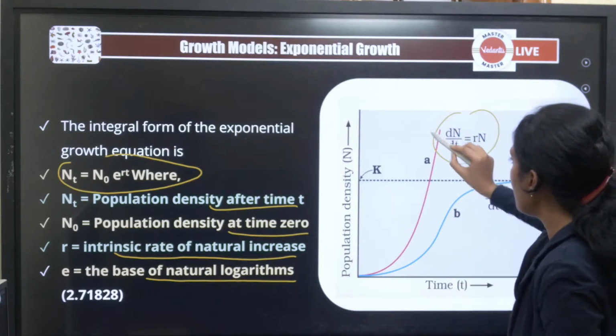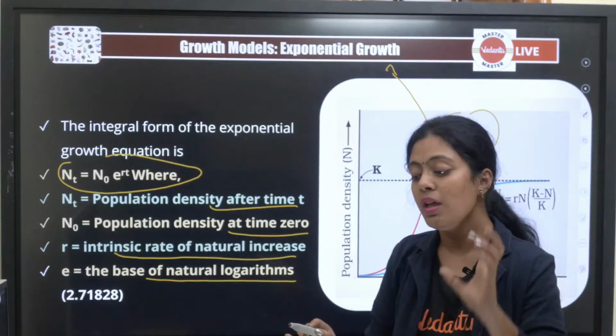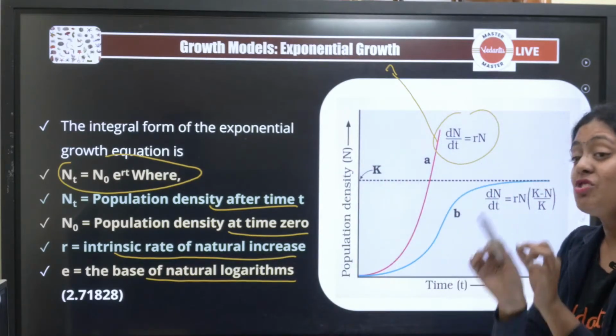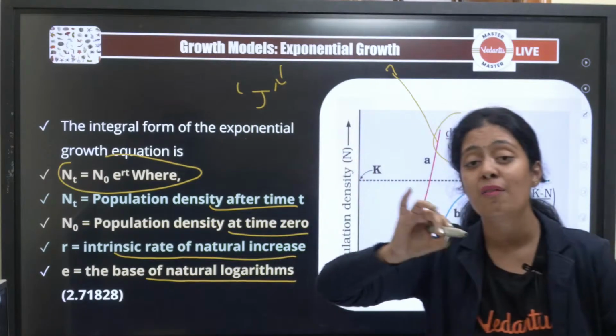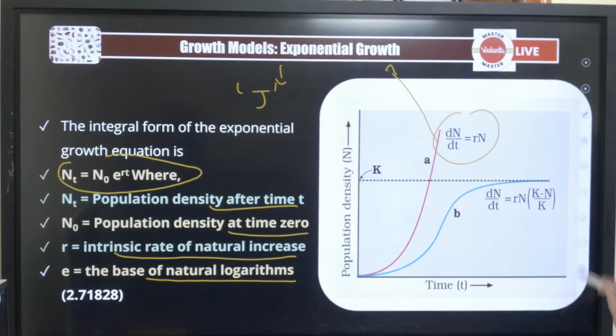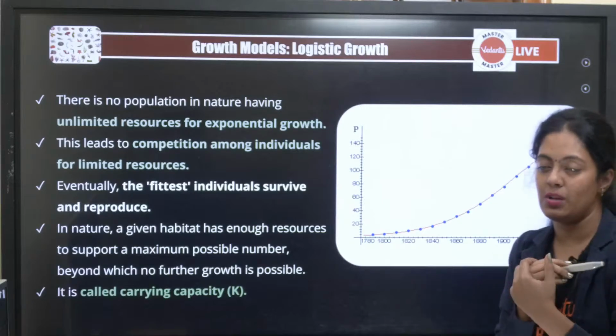So what is this? This red line is called the exponential growth curve. Okay, it is a J-shaped, letter J. They can ask you, J-shaped graph is an example for dash. It is an example for exponential growth. Okay. Now, let's move on to the logistic model, right?